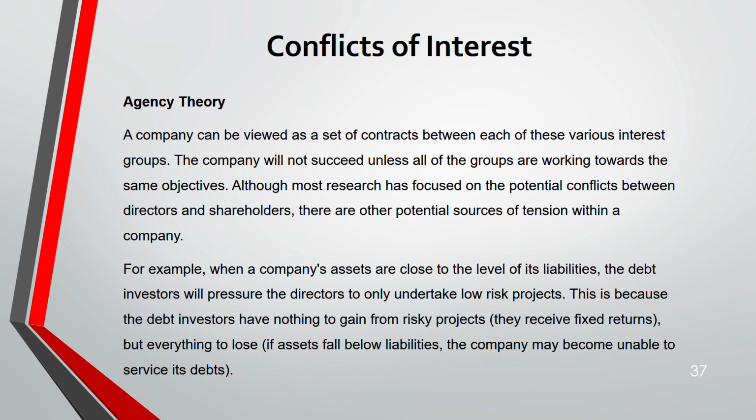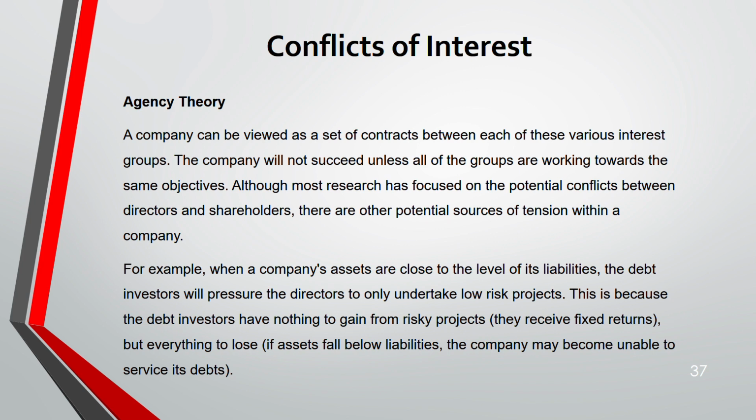For example, when assets are close to its liability, your loan provider, or debt investor, will pressure the director to only undertake a low risk project because they don't want liabilities to go above the asset.